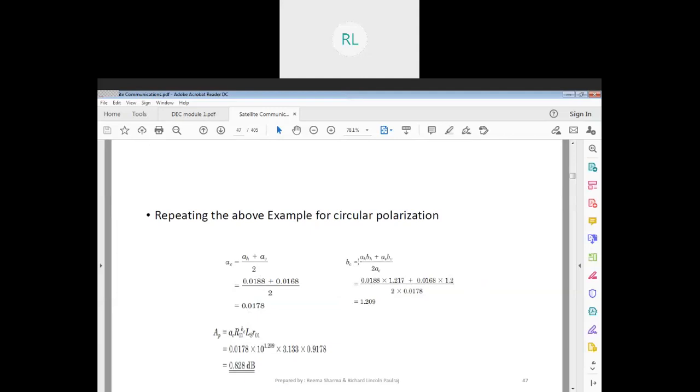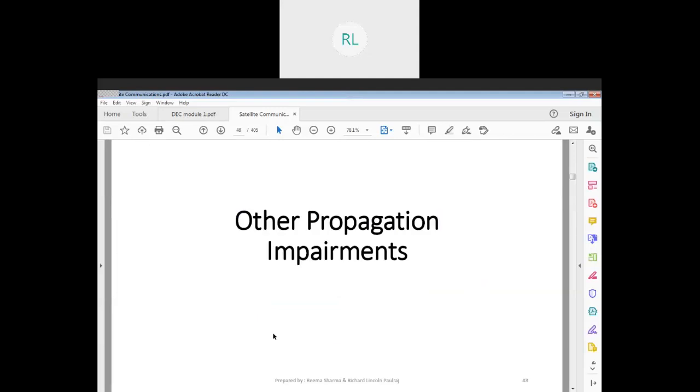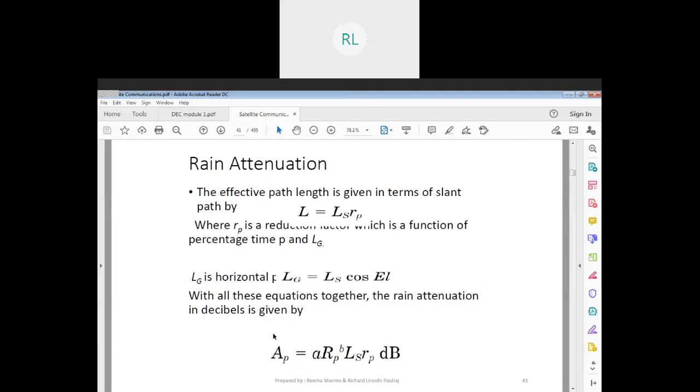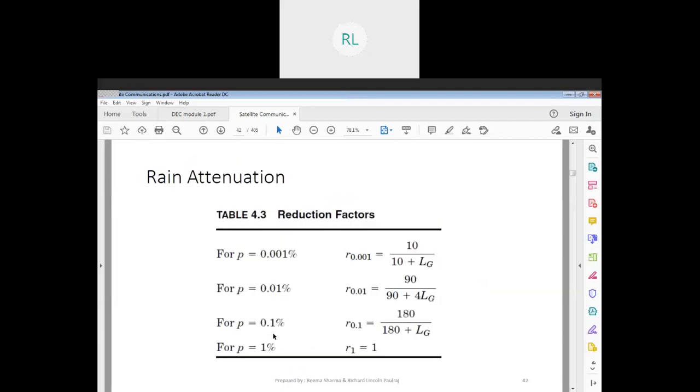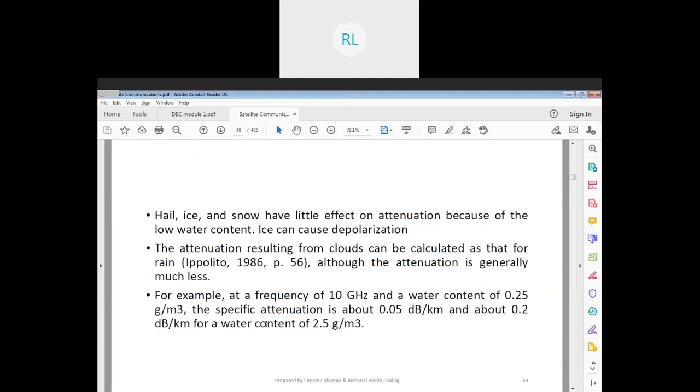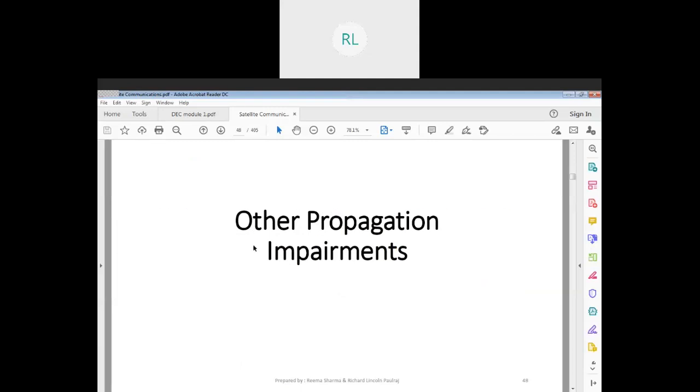So the final value is, I take AC. Now, can you see the connection happening between all of these formulas? If I have to calculate AC, I need to know AH, AB, and all this stuff. And if I want to calculate BC, I need to know AC. So this formula is again dependent on AC. All these things are interconnected, and once substituted, the final value you will get is about 0.828 dB.